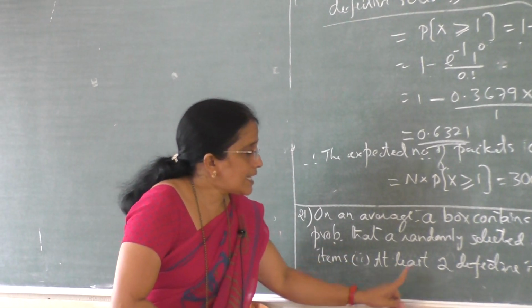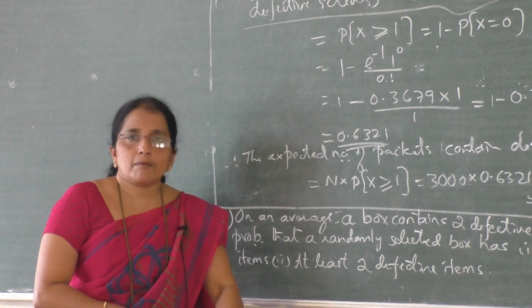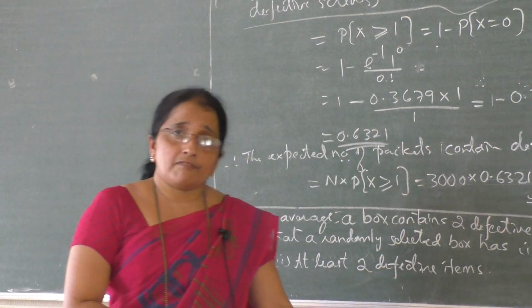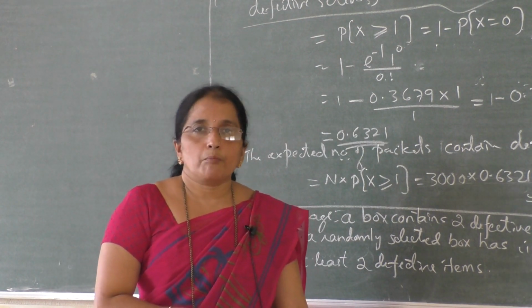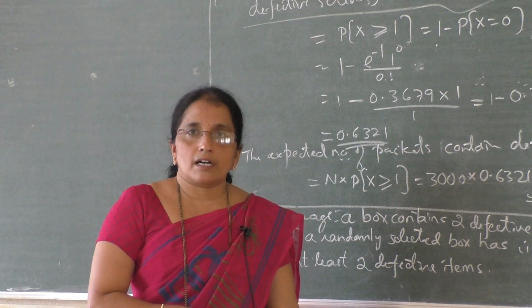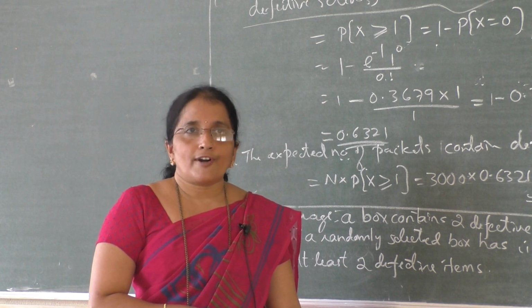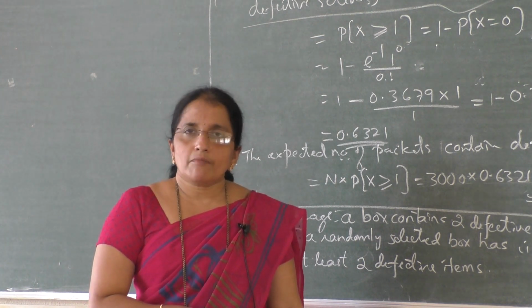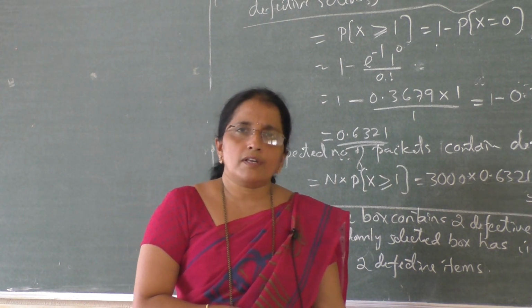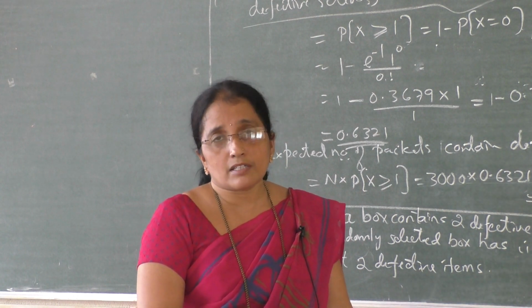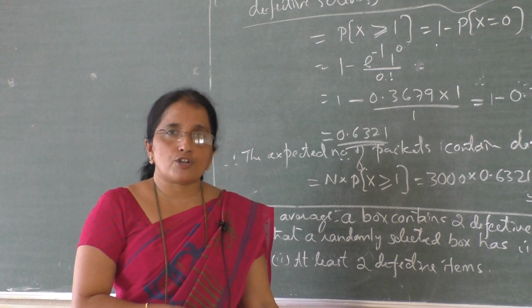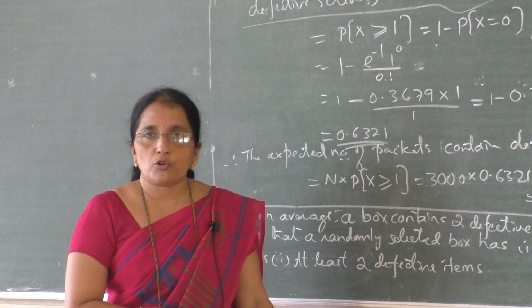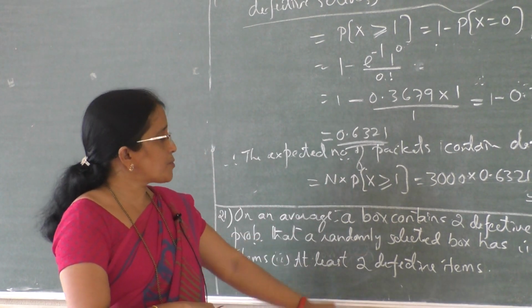Here once again, defective items. Remember always, if it is a 1 mark question, that is, what is the distribution of the number of defective items in a sample of 5 items, it is a 1 mark question, and remember always the answer is a binomial distribution, right? It is an example of binomial distribution only, it is not an example of Poisson distribution. But look at this problem.